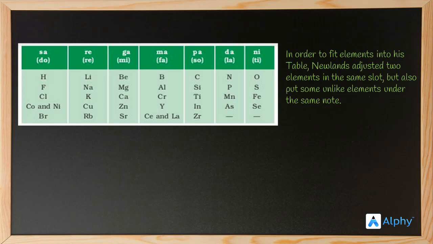And you know something? Iron is similar to cobalt and nickel. But see where they are. They are in different groups, right? That is also a disadvantage.